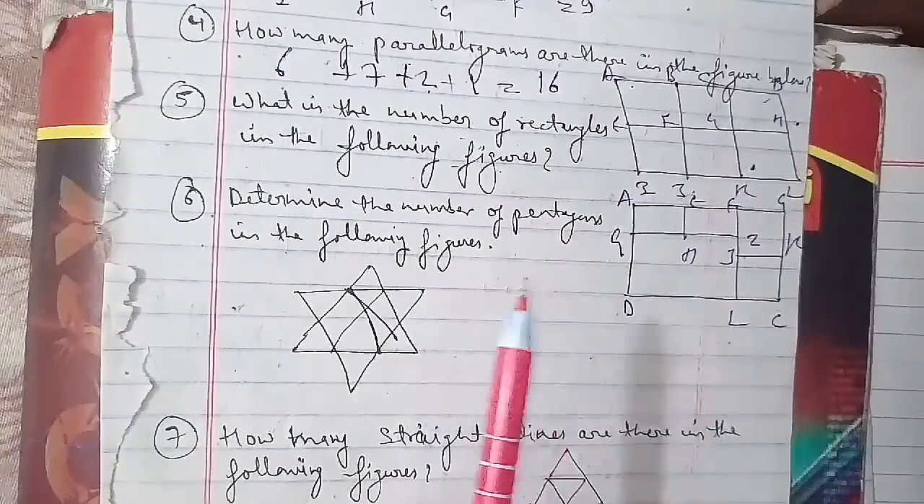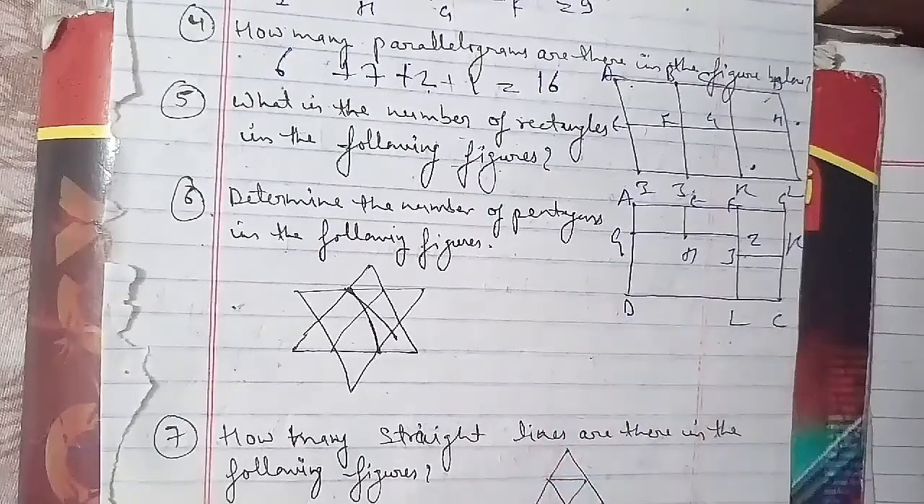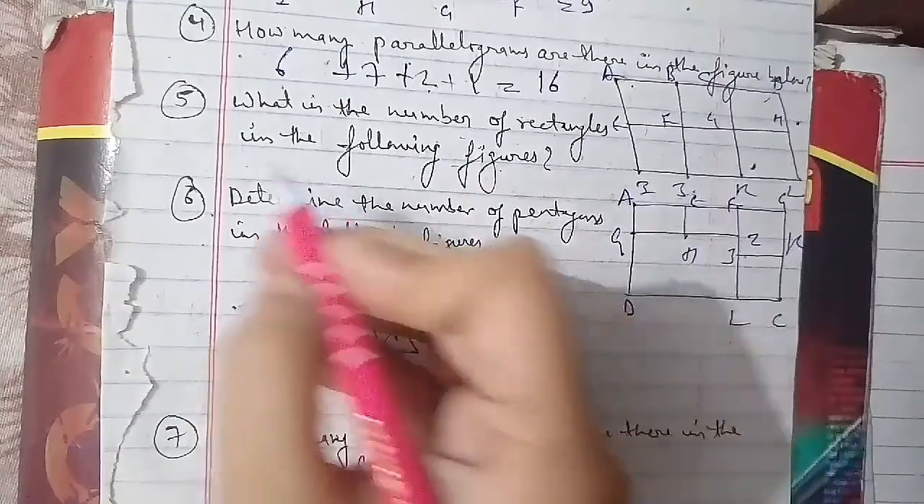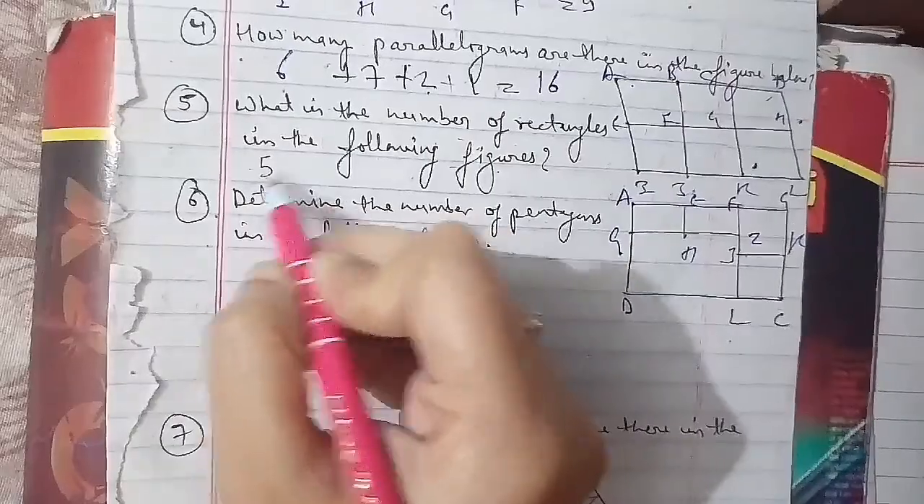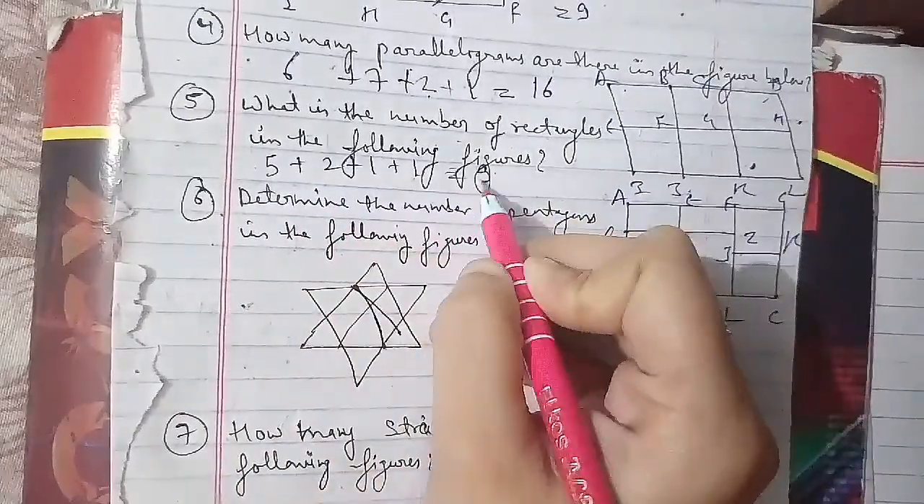So thus we can say that 5 plus 2 plus 1 plus 1, that is equal to 9 rectangles in the figure, and 9 will be the right answer for this question as well.